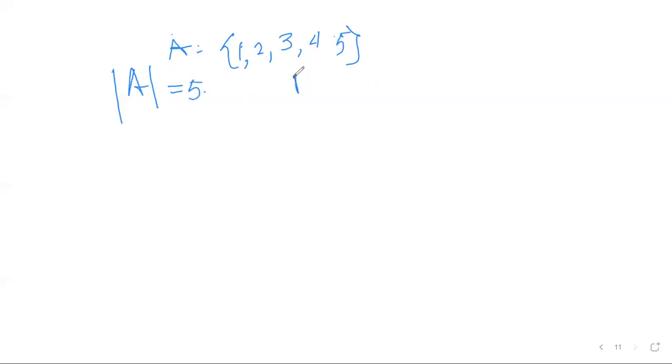So if B is a subset of A, then the cardinality of B is always less than or equal to the cardinality of A.